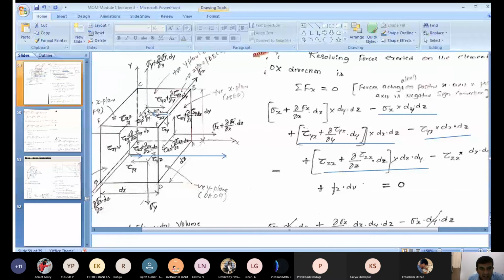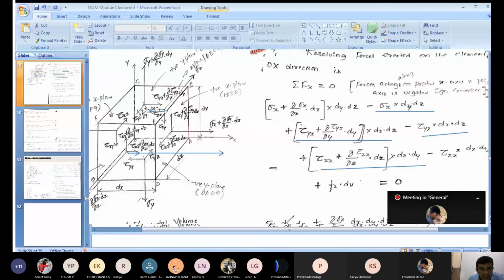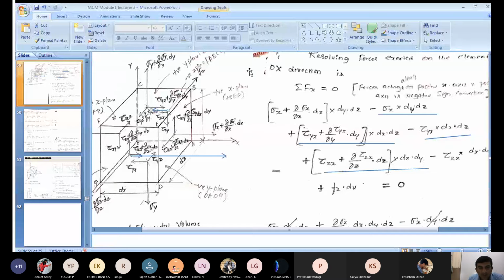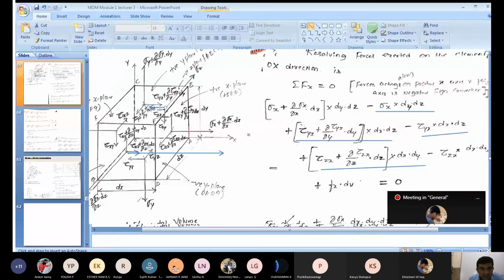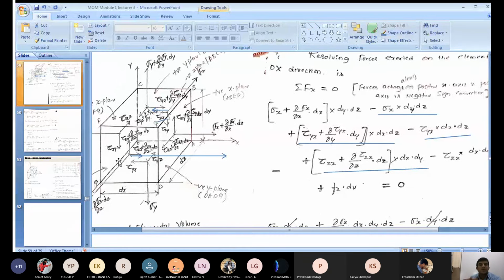Which stress is acting here in the negative z plane along x direction? Tau zx. Am I right?